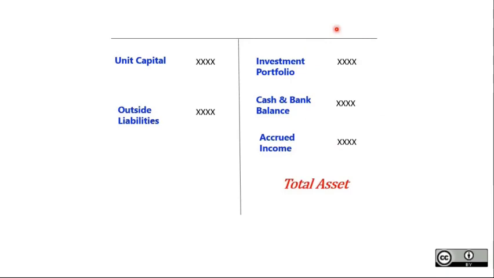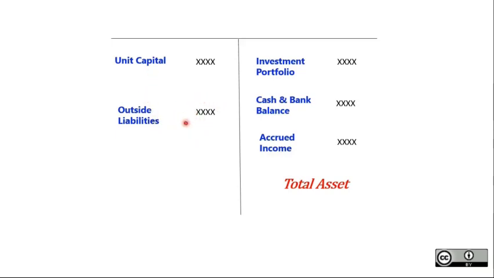Total asset. But we all know this total asset doesn't matter. What matters? Net asset. Asset which is net of these outside liabilities. You guys see these outside liabilities, not this unit capital. You have to deduct these outside liabilities, and it means any liabilities other than unit capital.